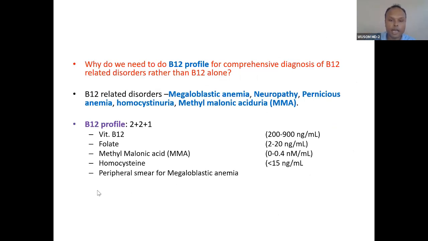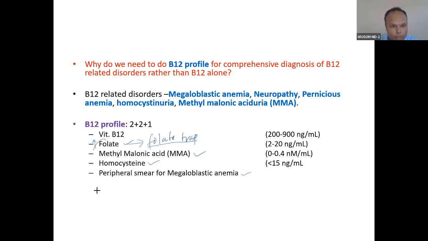And now you can see this vitamin B12 profile. The B12 profile is done to diagnose vitamin B12 deficiency. So what does this vitamin B12 profile include? It includes folate also. If vitamin B12 is deficient, folate will be high because of the folate trap. Vitamin B12, folate, then methylmalonic acid, homocysteine, and then megaloblastic. These are there in the panel.